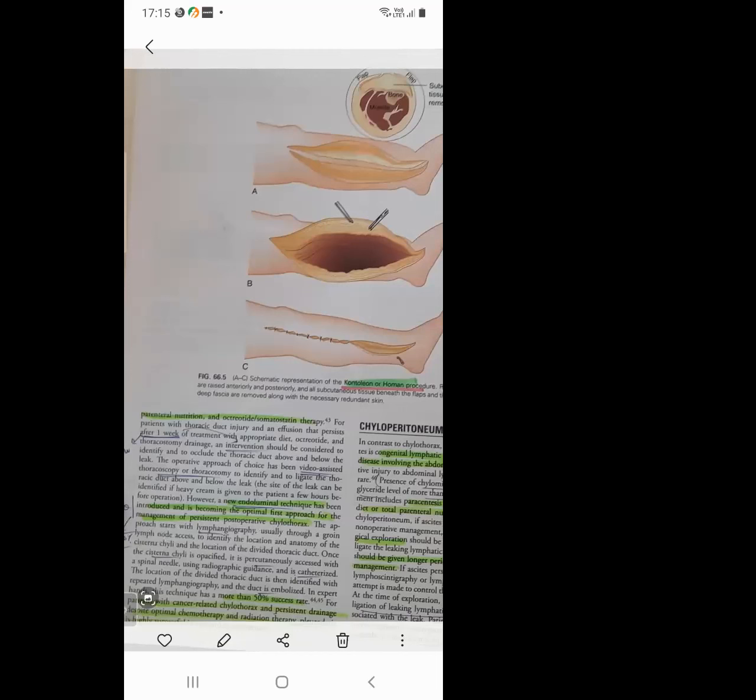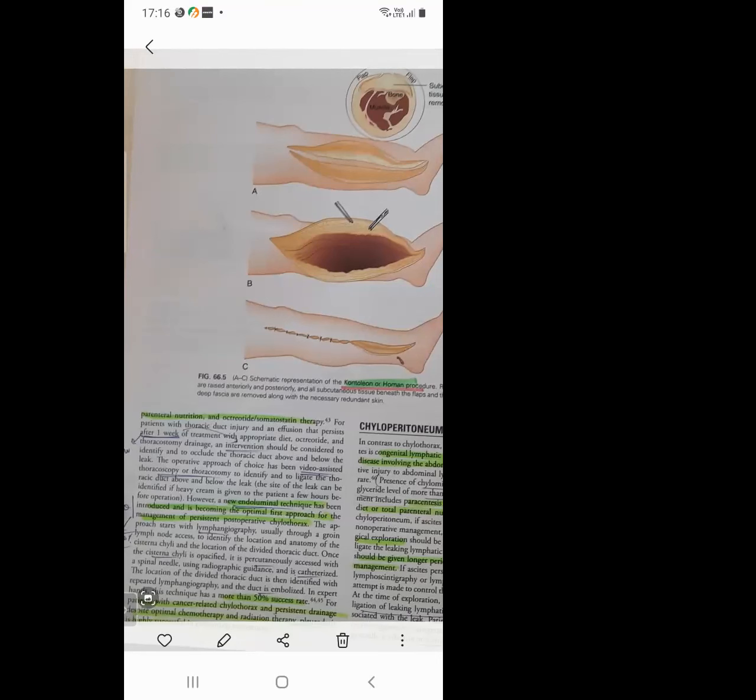For patients with cancer-related chylothorax or persistent drainage despite optimal chemotherapy and radiation therapy, fluorotaxis is highly successful in preventing recurrence. So in case of thoracic duct injury while doing surgery, you can go for this technique. In case of cancer-related chylothorax, the fluorotaxis is more beneficial.